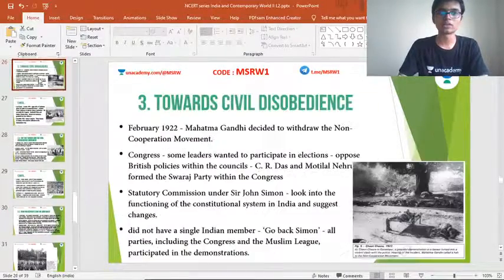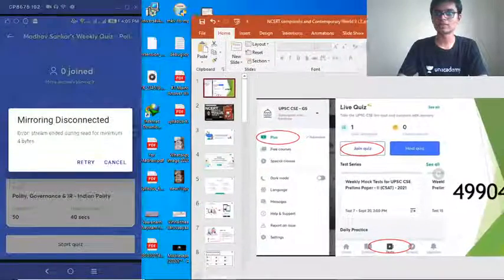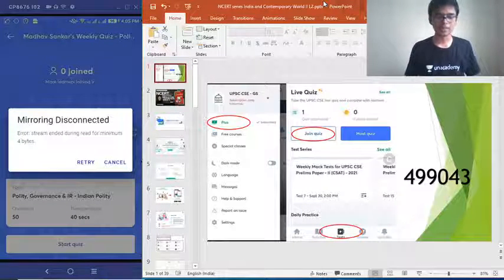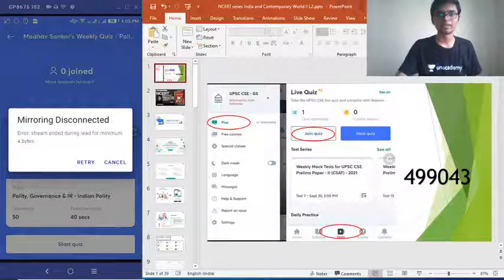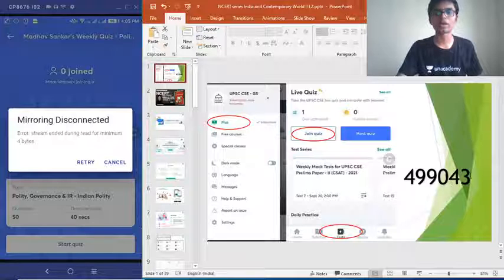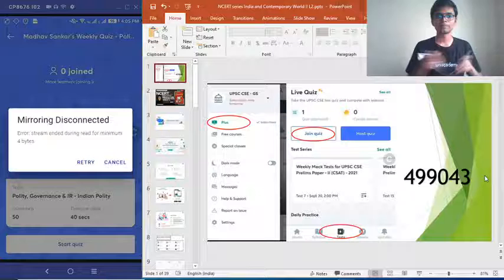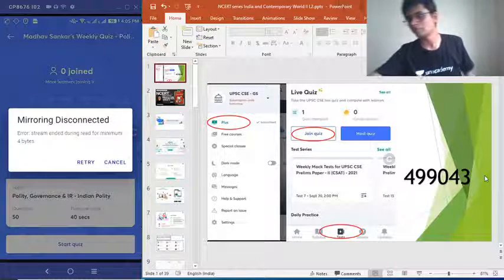Kindly take the Unacademy learning app and join the quiz. I will start the quiz within a very short time. In order to participate, please download the Unacademy learning app, hit the test tab, hit the join quiz button and enter this code: 499043. Let me just set it up. The quiz will begin within 2 minutes. All of you can participate.